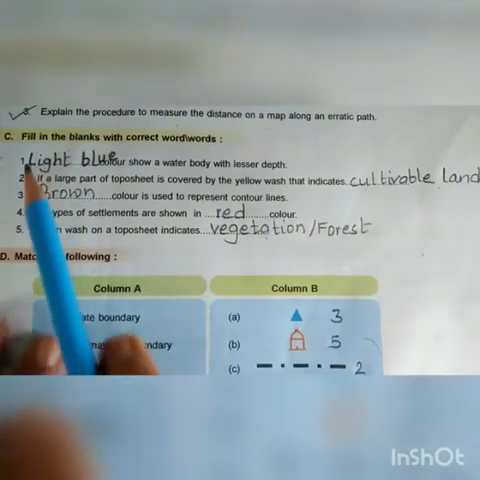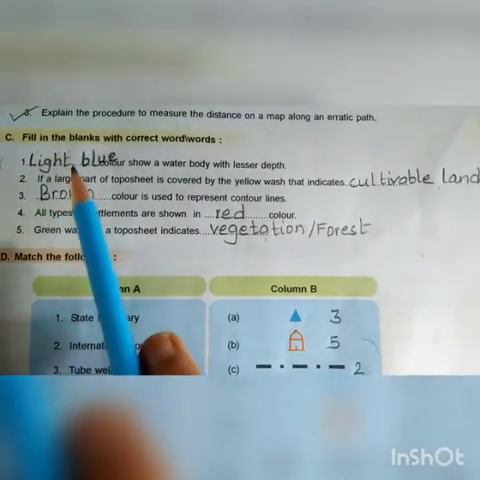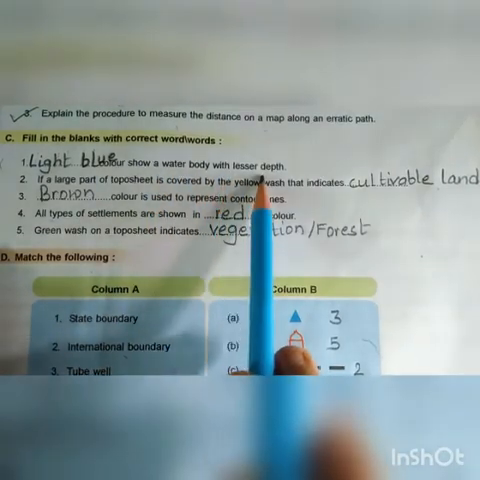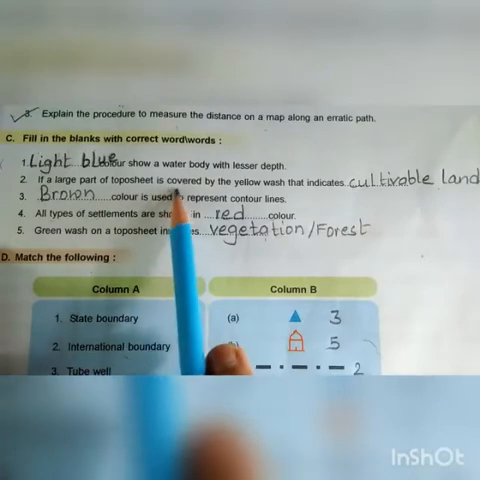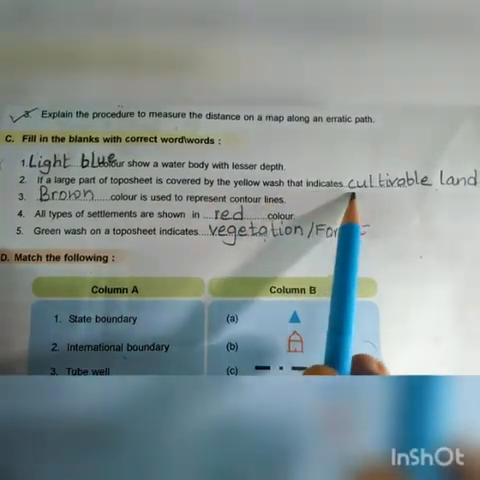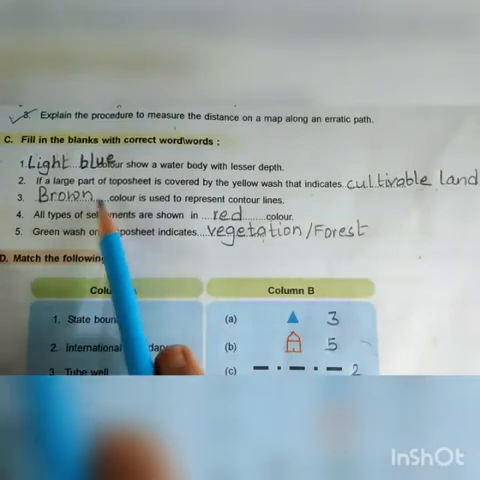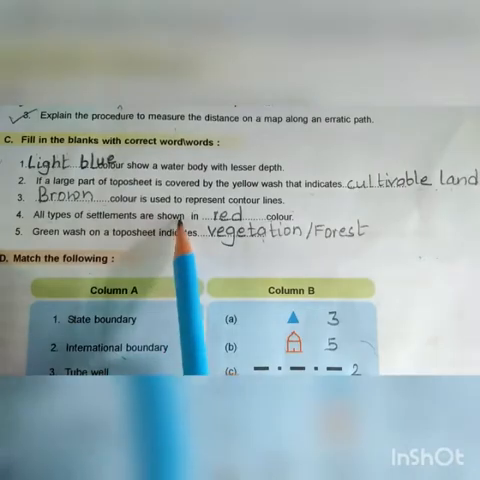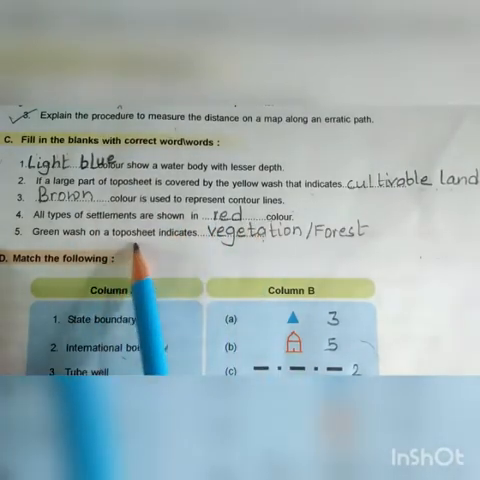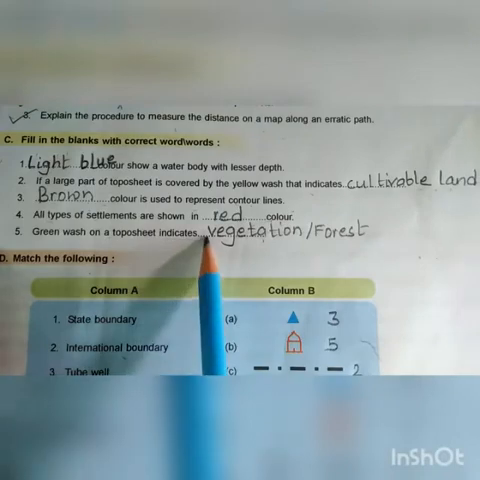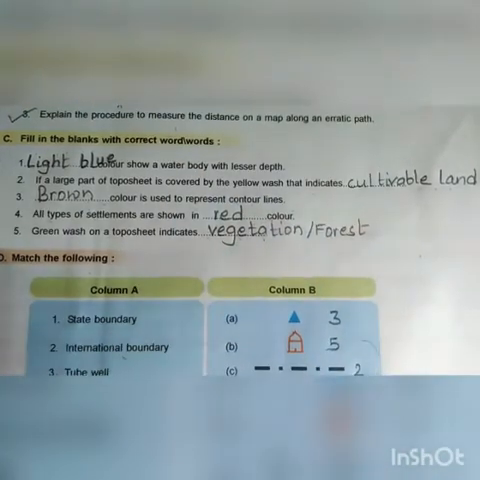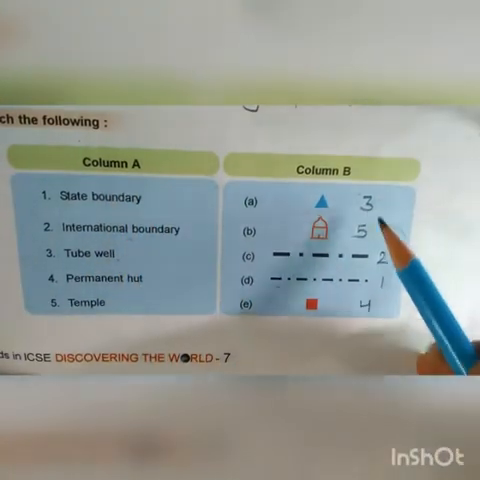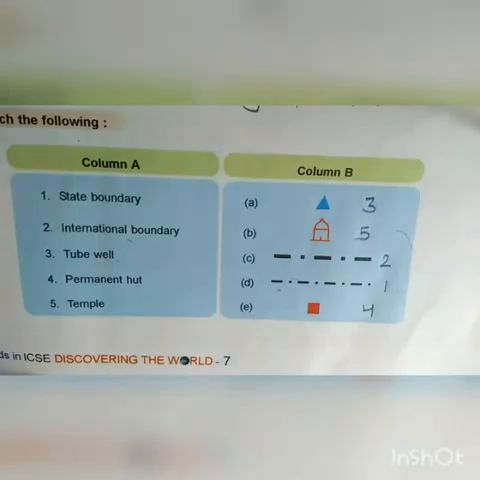First, fill in the blanks. Light blue color shows a water body with lesser depth. Second, if a large part of the topo sheet is covered by yellow wash, that indicates cultivable land. Third, brown color is used to represent contour lines. All types of settlements are shown in red color. Green wash on the topo sheet indicates vegetation or forest. This is the sequence of your match the column: 3, 5, 2, 1, 4.